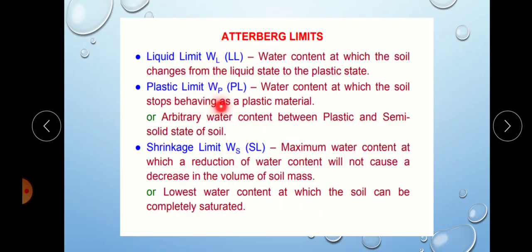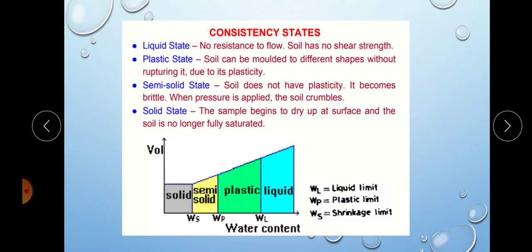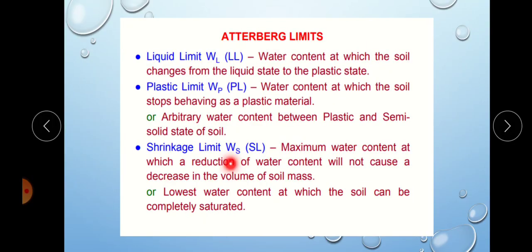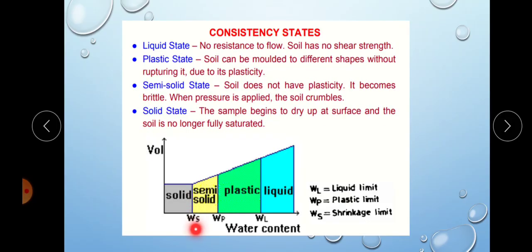Next is plastic limit, represented as WP. It is the water content at which the soil stops behaving as a plastic material, that is, the water content at which the soil changes from plastic to semi-solid state. Next is shrinkage limit, represented as WS. It is the maximum water content at which a reduction of water content will not cause a decrease in volume. After this shrinkage limit, there is no reduction in volume; the volume is constant. So shrinkage limit is the water content at which the soil changes from semi-solid to solid state.